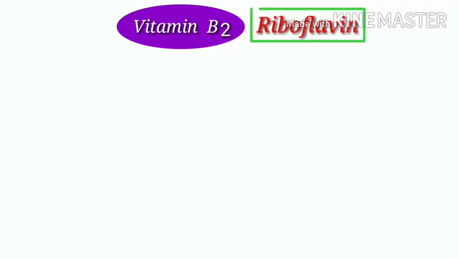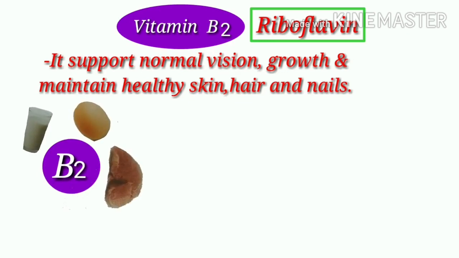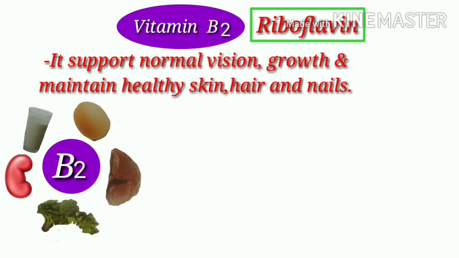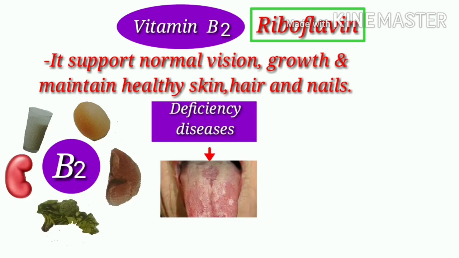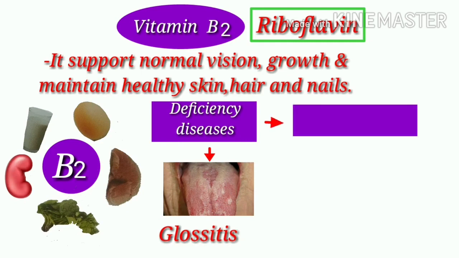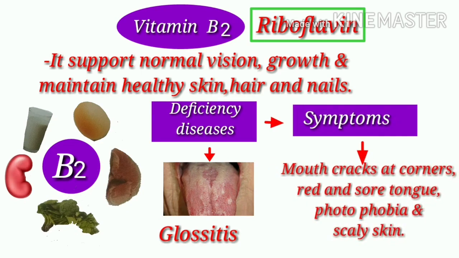B2 is also called riboflavin. It supports normal vision, growth, and maintains healthy skin, hair, and nails. We can find it in milk, eggs, liver, kidney, green leafy vegetables. Deficiency disease is glossitis. Symptoms: mouth cracks at corners, red and sore tongue, photophobia, scaly skin.